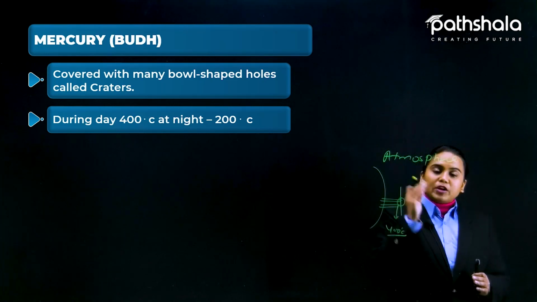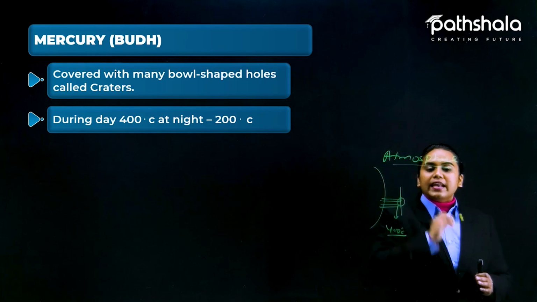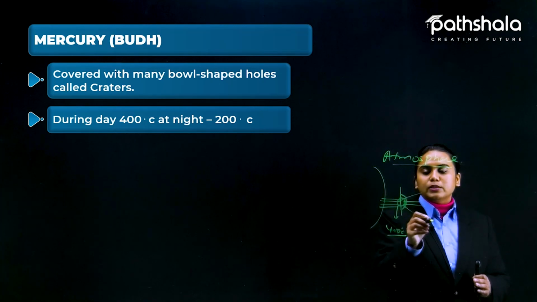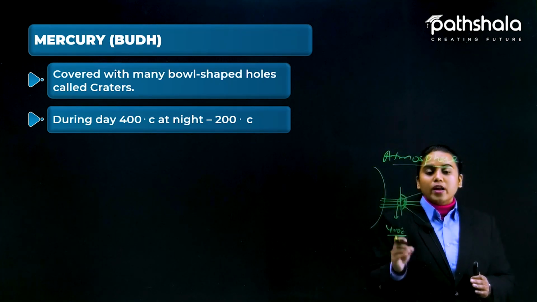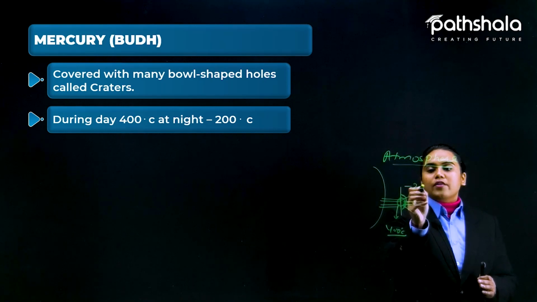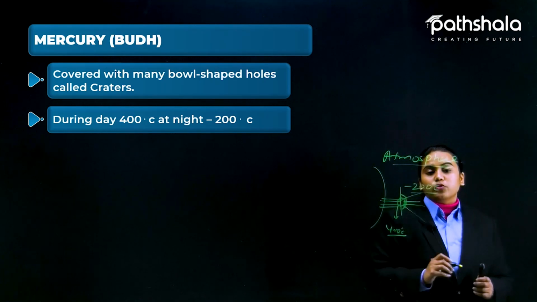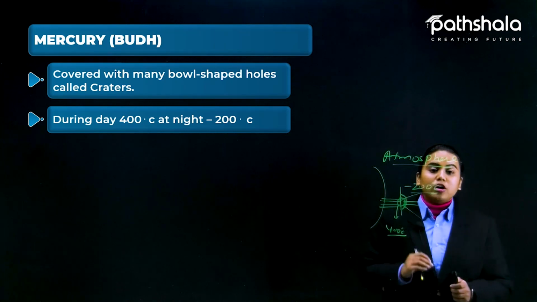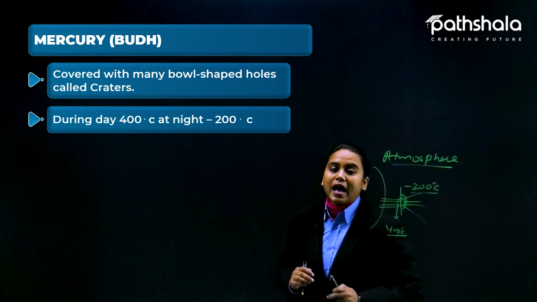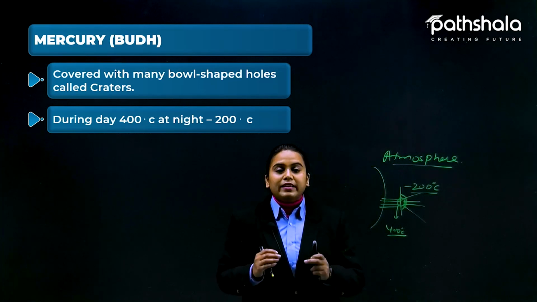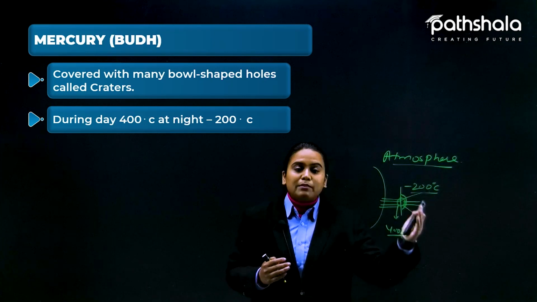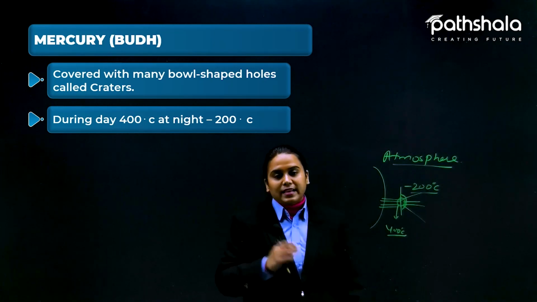Fine. But because again it does not have any kind of atmosphere, it releases all its heat towards space and becomes too cold, minus 200 degrees Celsius is the temperature during night. And that is very low, because during winters here on Earth we cannot even tolerate 10 degrees Celsius temperature. So you can see minus 200 is very low.